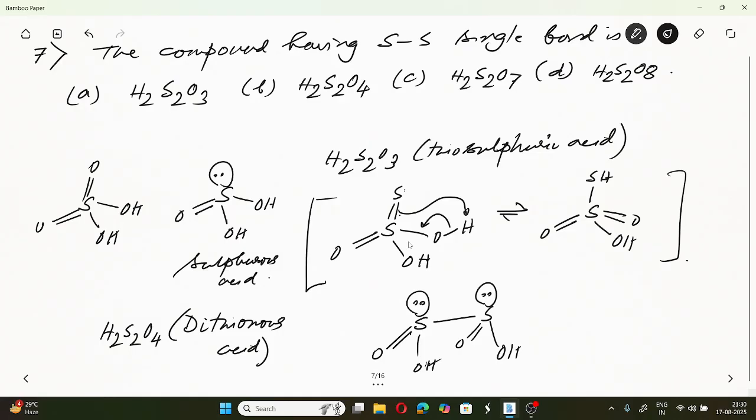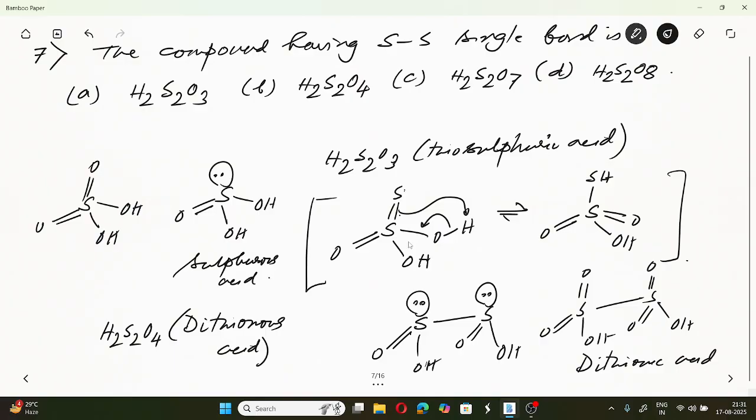Then if you look at dithionic acid, the dithionic acid is exactly like this dithionous acid, except for the fact that instead of the lone pairs there will be another double bonded oxygen.